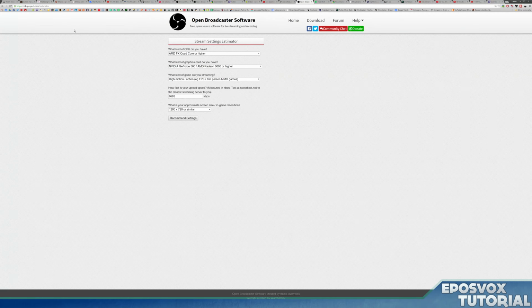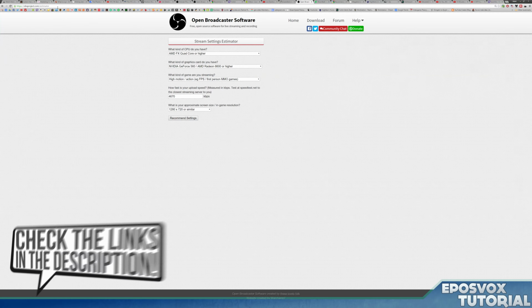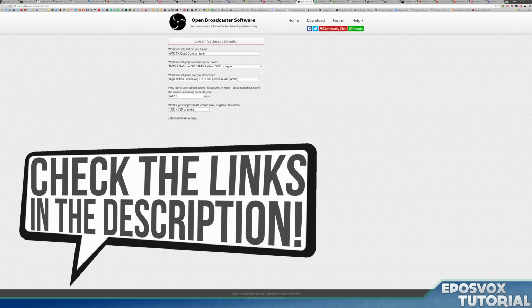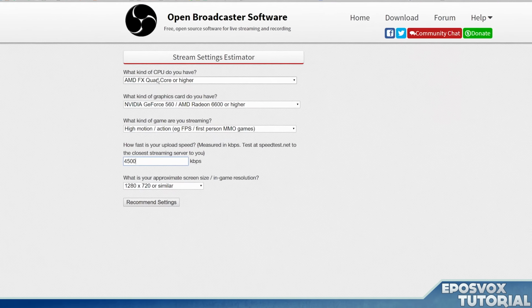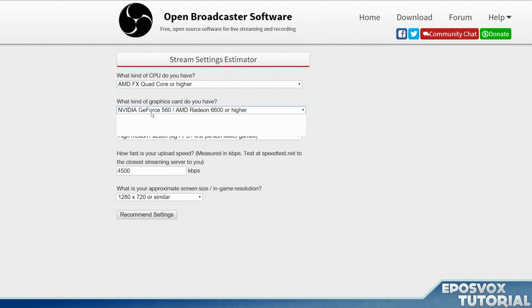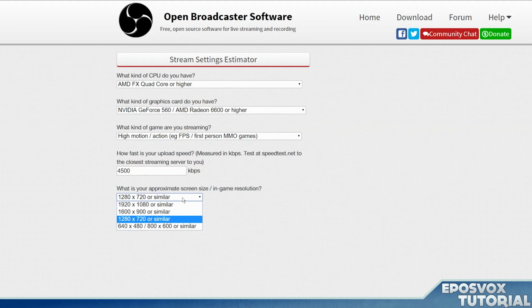So go over here to the OBS Estimator. Again, link will be in the description below. You're going to need that bit rate, and I'm going to put 4500, and then some specs about your computer, your processor, your graphics card, etc. I've put in my information here, put in your computer's information. You can find it on like the box of your computer or control panel, things like that. And then what you're actually streaming in terms of size. We're doing a 720p stream here because it's a lot easier to stream 720p, especially on lower end like laptops and stuff.